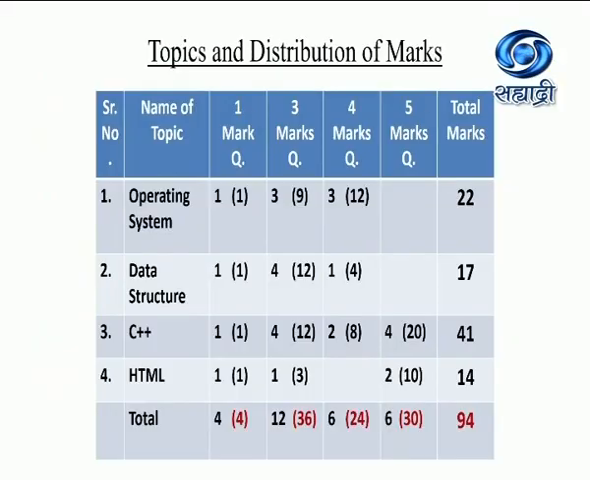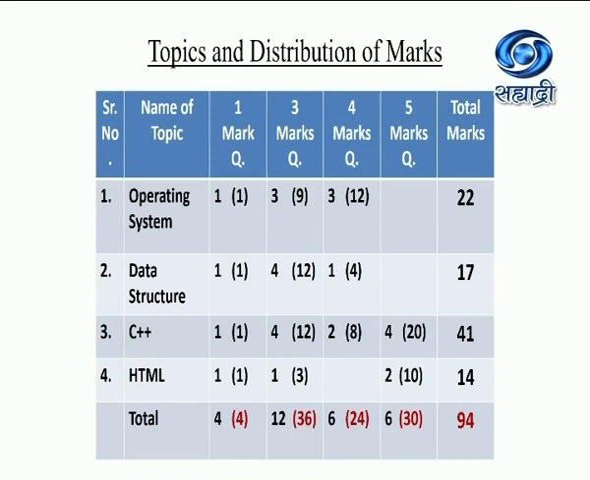Let's start now. Before we start with the actual topic, let us see the distribution of marks in the paper for all the topics. As I said, there are total 4 topics: operating system, data structures, C++, and HTML. Vocational computer science paper 1 is of 100 marks. 50 marks are for practicals and 50 marks are for theory. For the theory paper of 50 marks, there will be total questions of 94 marks including options. And for operating system, the total marks weightage is of 22 marks out of 94.